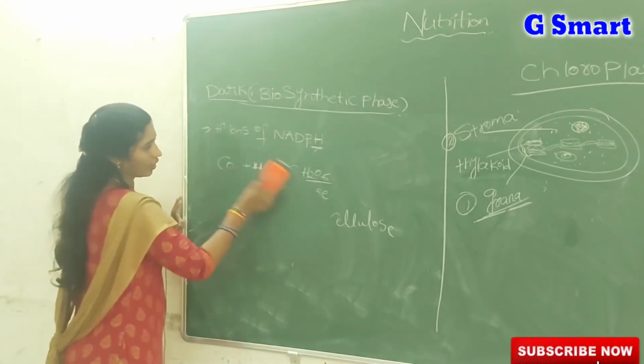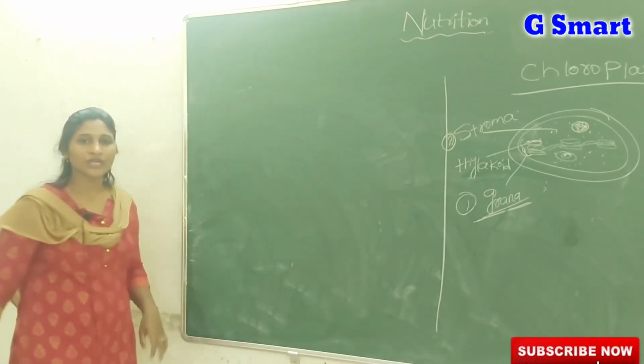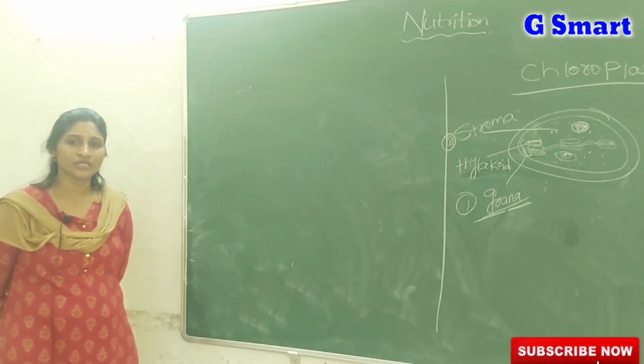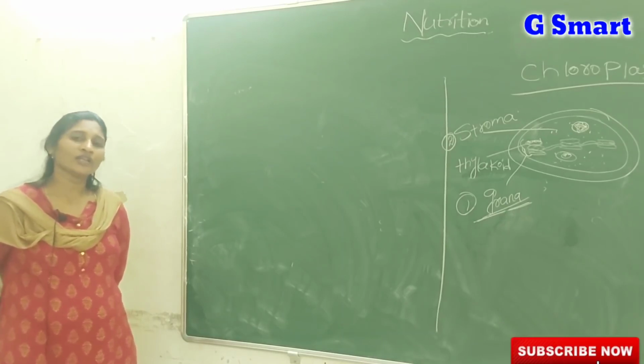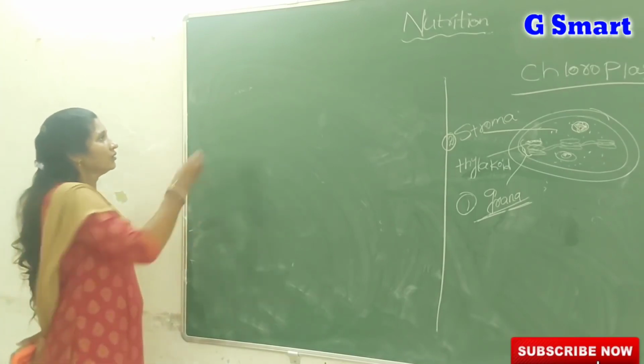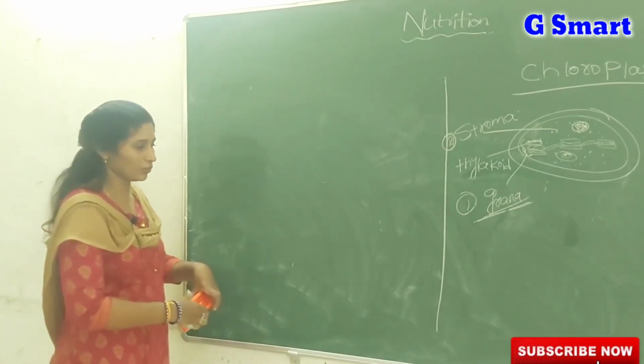So the end products of the light reactions are ATP, NADPH, and oxygen, and the end product of the dark reaction is glucose. Water is also an end product of the light reaction. Dark reactions take place in the stroma of the chloroplast.